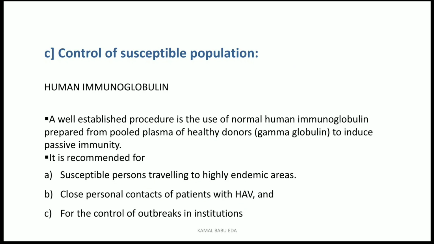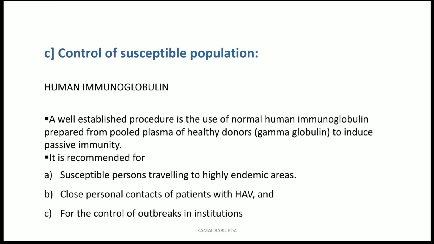Why are they stressing institutions? Institutions are nothing but working places and school places, where all the children, workers and other employees are working. If one person in the community is affected with the disease, he is capable of transmitting it to other persons, either by contact, by droplets, or by shaking hands if they are not following proper sanitary techniques. So they easily transmit the disease from one person to another.